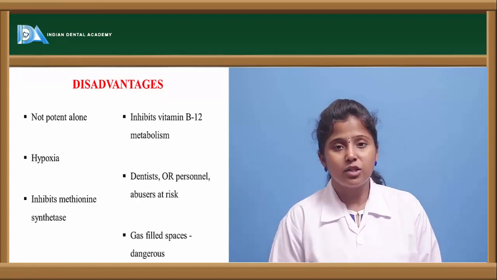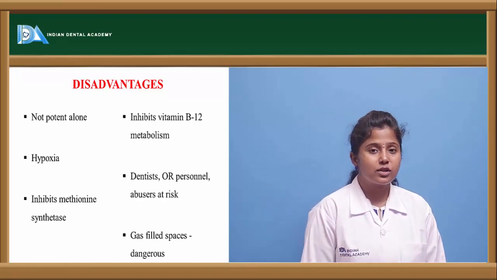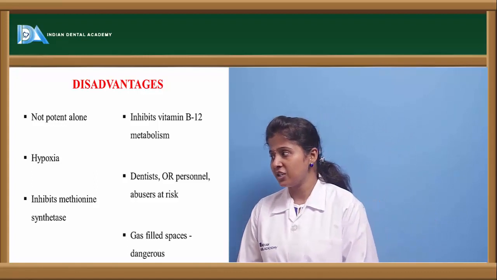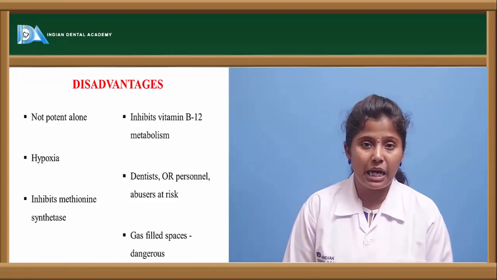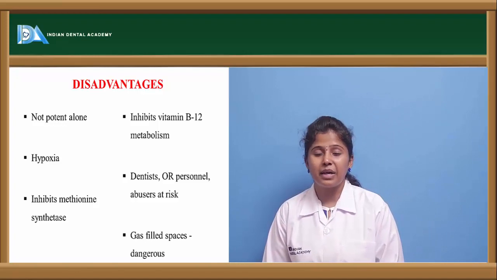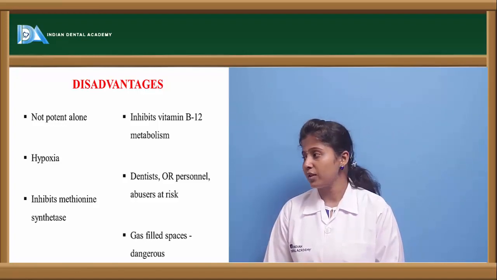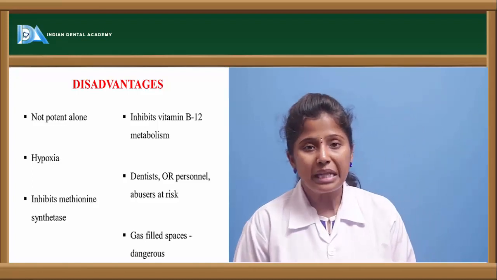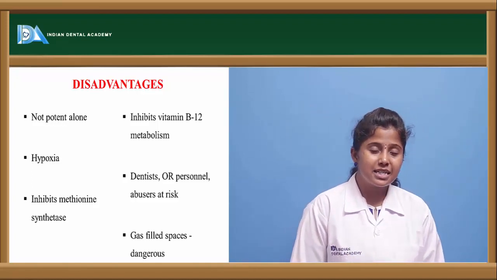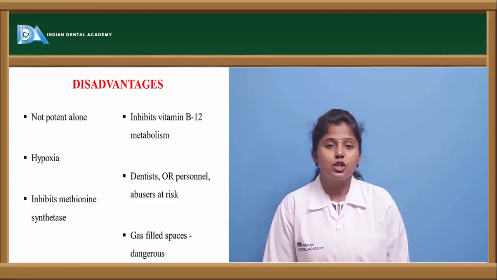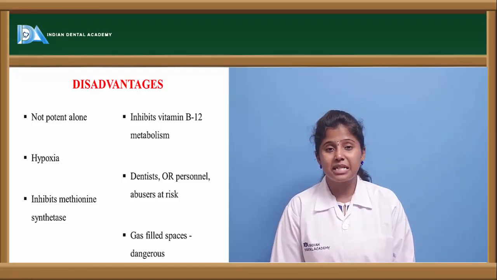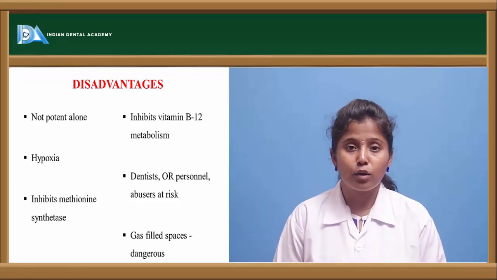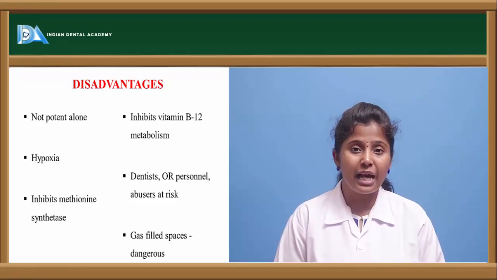The disadvantages of this nitrous oxide is that it is not potent as anesthesia. So it is not a potent anesthetic agent alone, and it may cause hypoxia. It may impair the oxygen carrying capacity of the tissue, and it inhibits methionine synthetase. Methionine is an essential amino acid which is synthesized. So the methionine synthetase enzyme is inhibited by nitrous oxide, and it inhibits vitamin B12 metabolism. So if it's not metabolized, it's not getting absorbed.